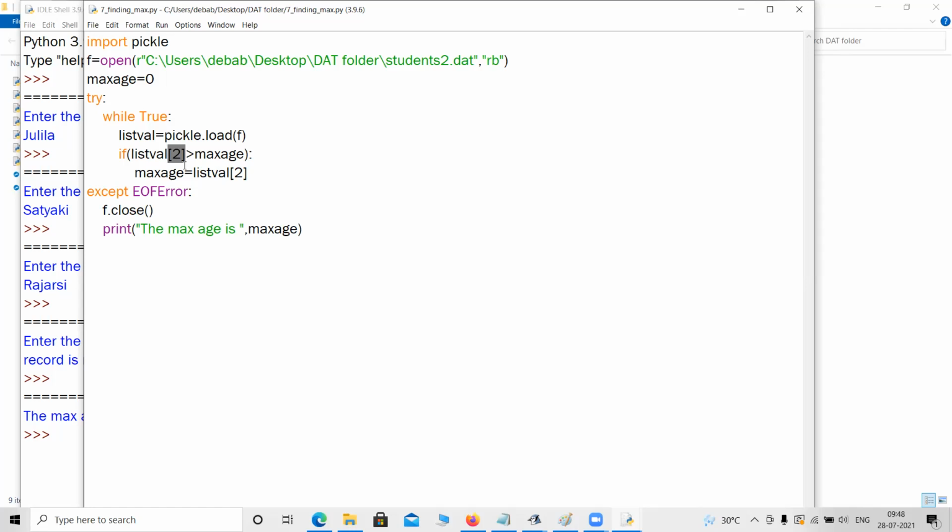Roll number also can be like 15, 16, 17. Age also can be like 15, 16. So the user has to mention. Yeah. Sir, can you just modify the program?